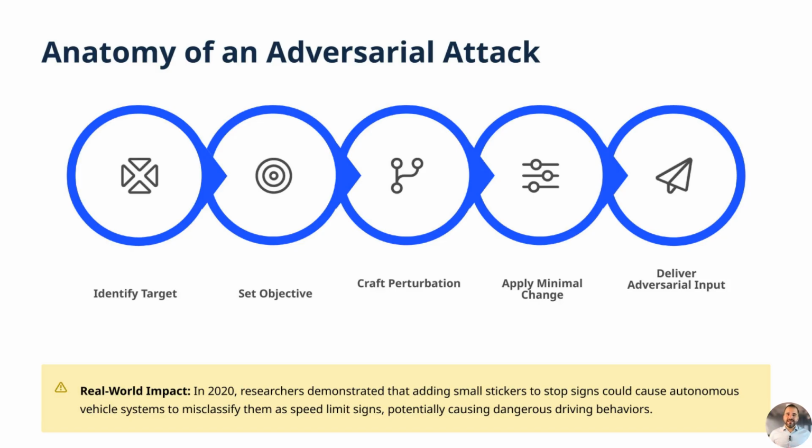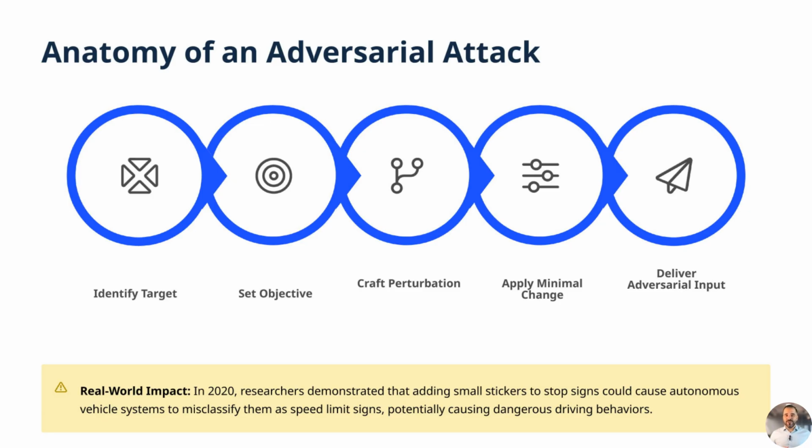Adversarial attacks involve delivering inputs with carefully crafted minimal changes designed to achieve specific malicious objectives while remaining almost imperceptible to humans. Crafting these perturbations requires identifying a target system, such as image recognition models in autonomous vehicles, and exploiting its decision-making boundaries.